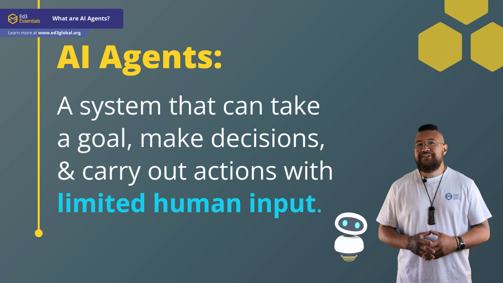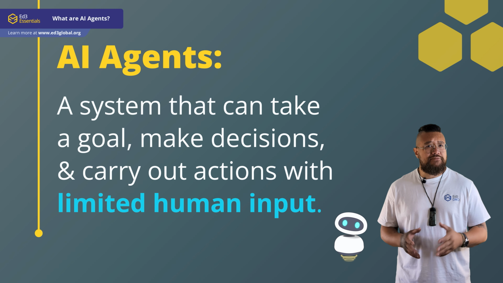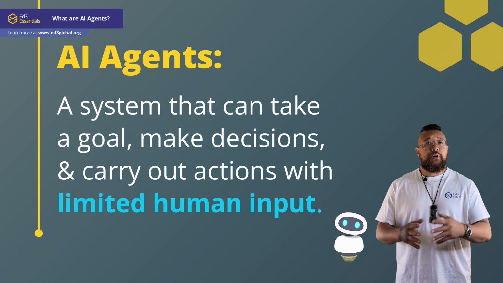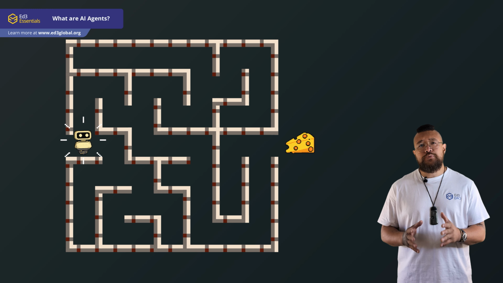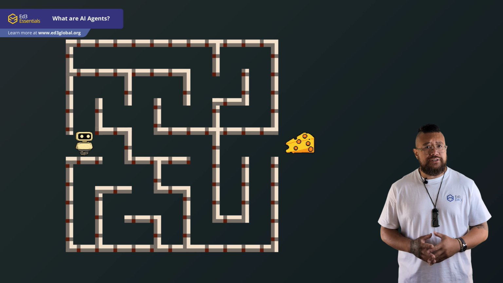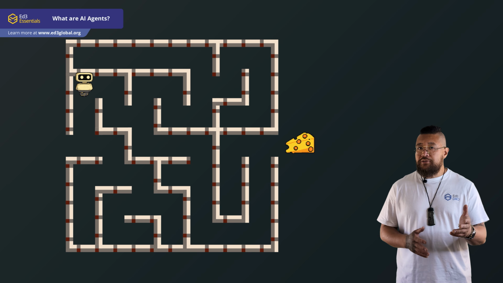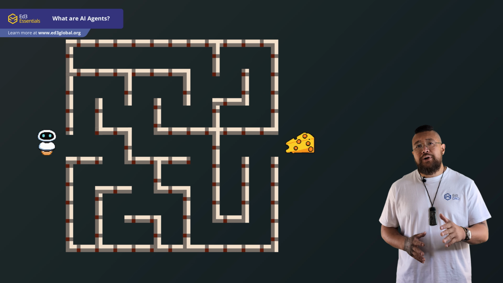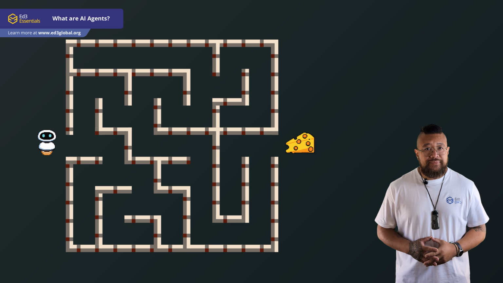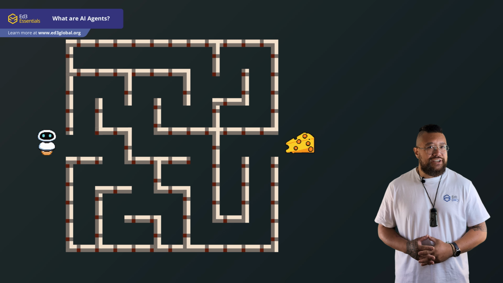Here's a simple analogy that explains the key difference between an AI agent and a typical AI tool like an LLM. A typical AI tool responds when you ask it something or give it instructions, like go left, now go right, and go right again. An AI agent keeps going until it believes the task is done. Eddie, go find the cheese.